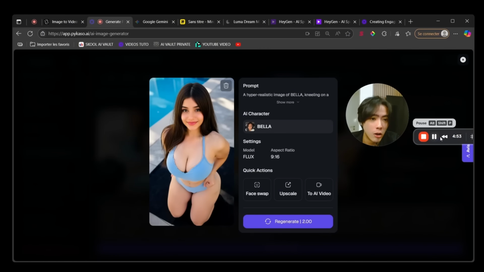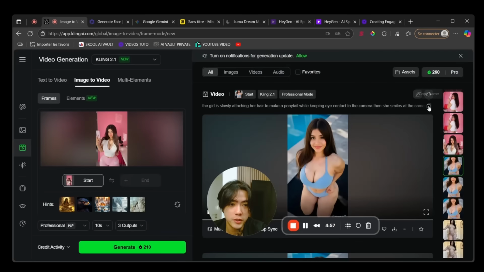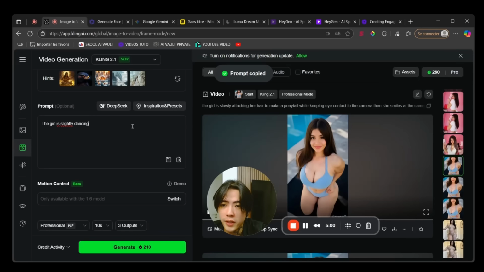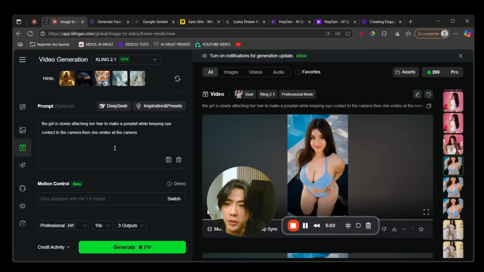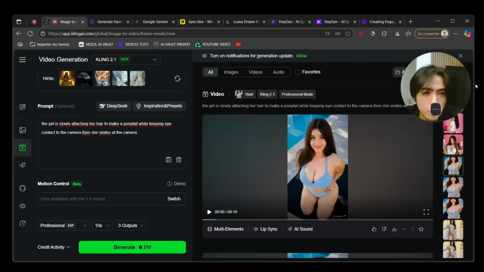Now let's go back on Kling AI to turn this into a video. I will show you personally the prompt I used. The girl is slowly attaching her hair to make a ponytail while keeping eye contact with the camera, and then she smiles at the camera. Okay, I think you understand the point. It's like this trend that some girls are making. You write something that the girl likes, and then the girl is preparing her hair to make some things, right? So this is exactly the same concept, but with an AI girl.